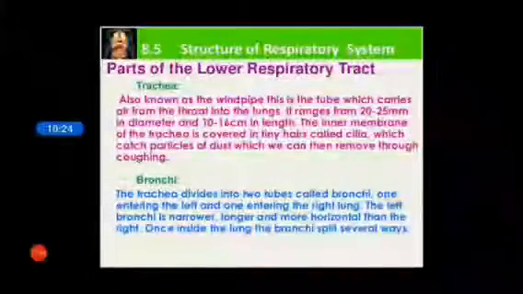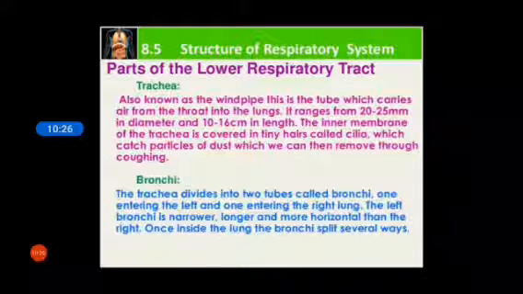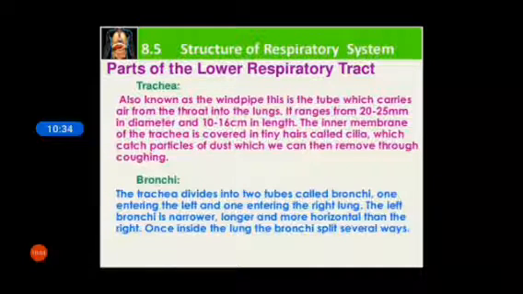Now the lower respiratory tract. The organs present in the lower respiratory tract: trachea, also known as the windpipe. This is the tube which carries air from the throat into the lungs.